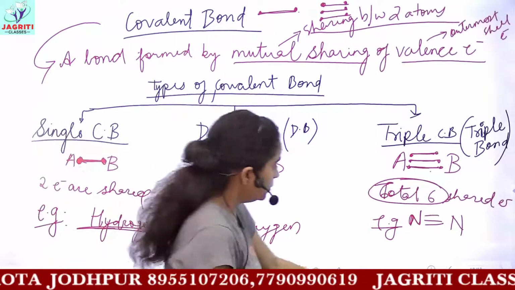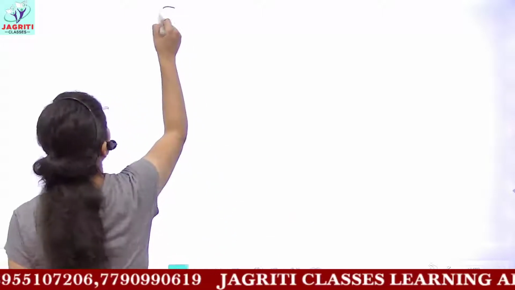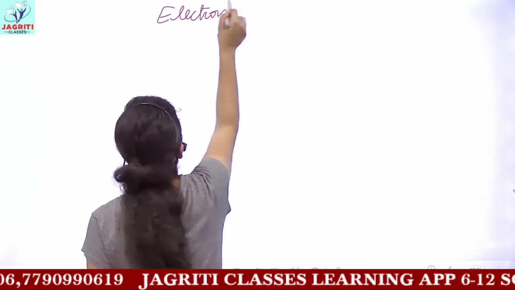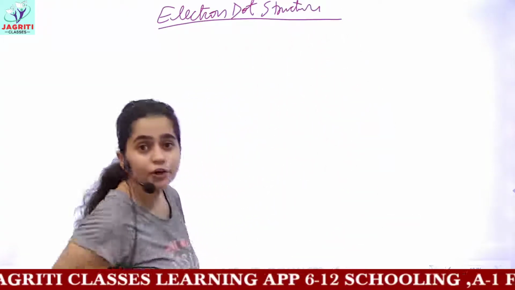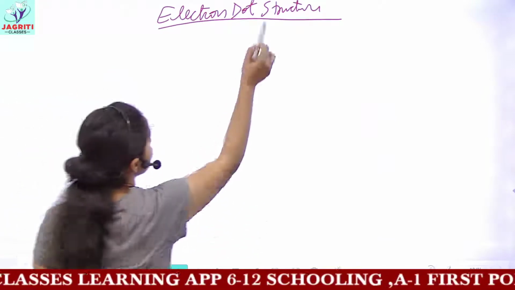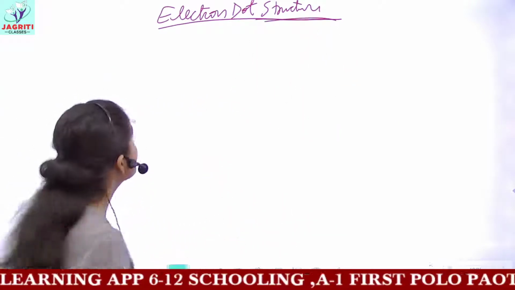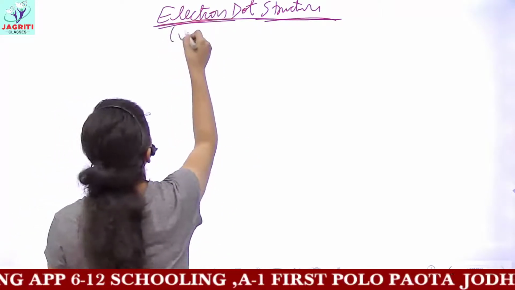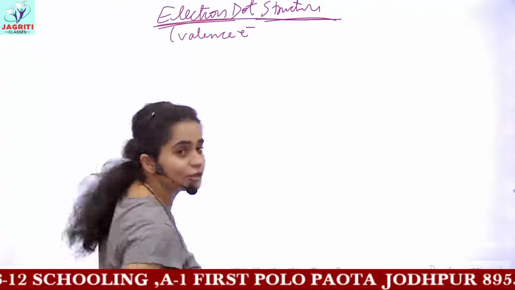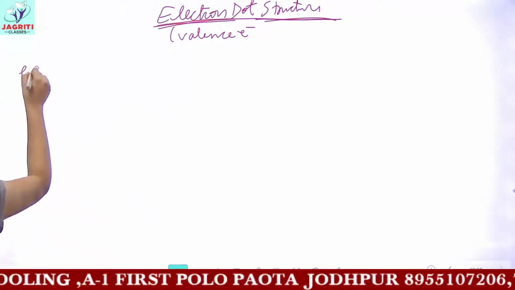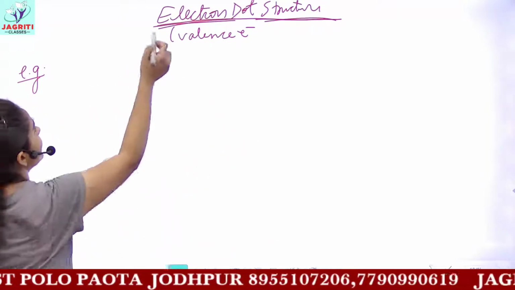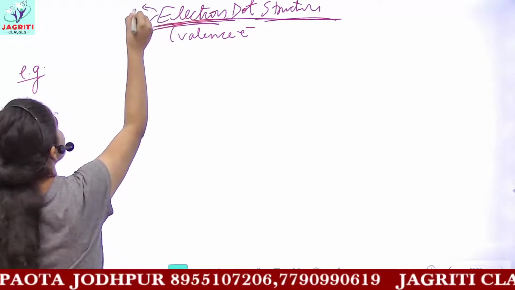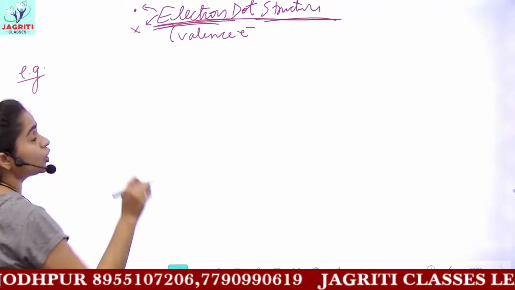Okay? Now we'll study our next topic, that is electron dot structure. It is very important. The topic which we are starting now is the electron dot structure. Electron dot structure means, in this you draw the structure of the given elements or compounds by depicting electrons, and here the electrons which are used are valence electrons. Now this is not any theoretical topic, so we'll do directly the examples, okay? You do not have any definitions in it. It's just that the electrons are depicted using symbols, that is, either you can put a dot or you can put a cross for the electrons.